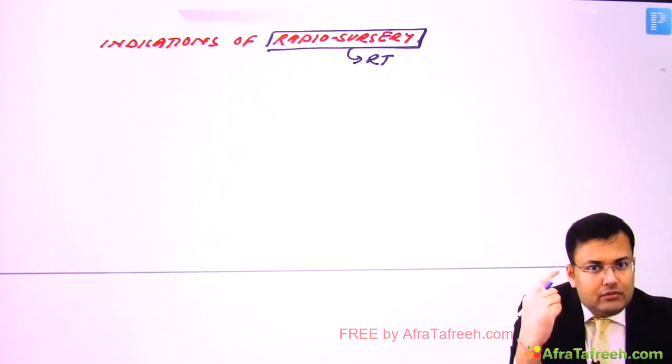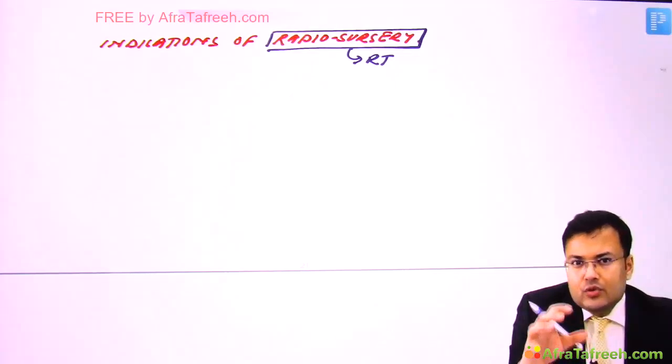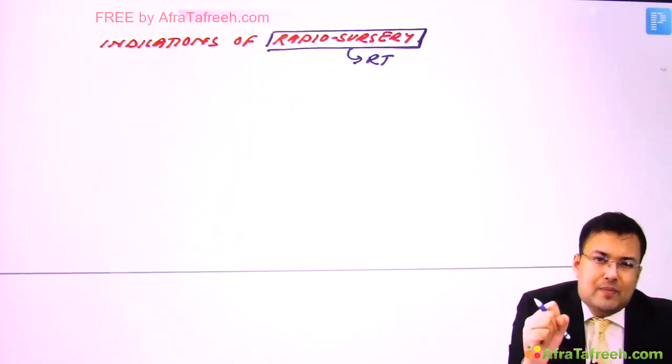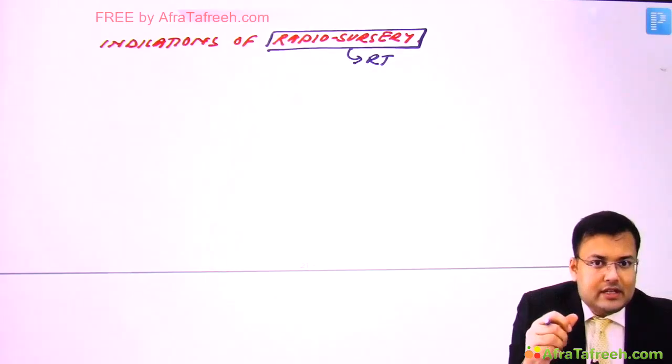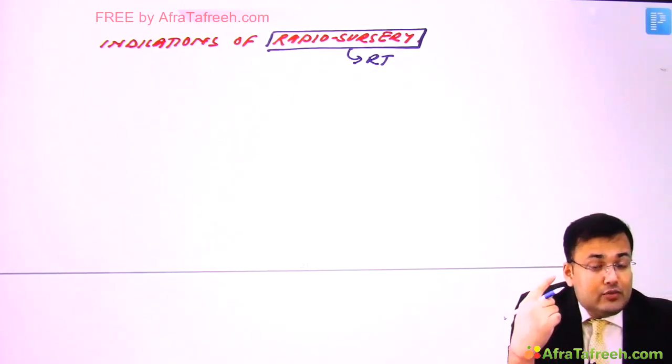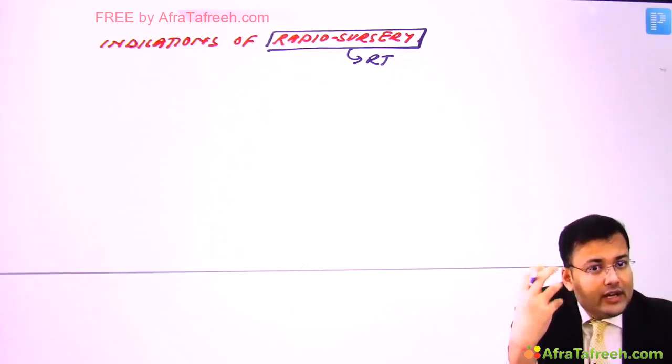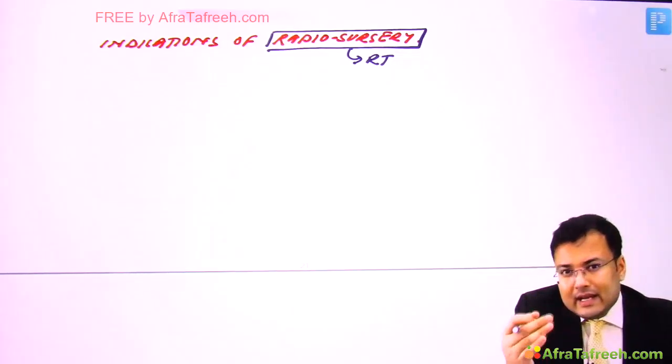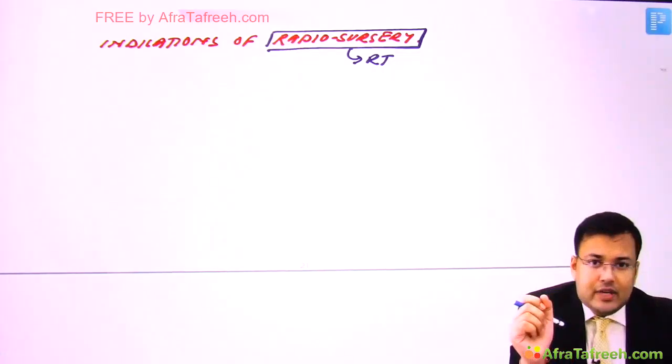If in a patient you remove the tumor, but you were not able to remove it completely, what kind of resection was there? Subtotal resection. So still tumor is there. That's why you have to give what? Radiotherapy. And if there is recurrence after surgery, in that case also you give radiotherapy.